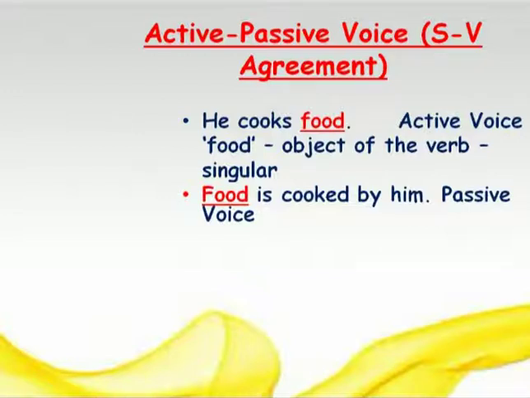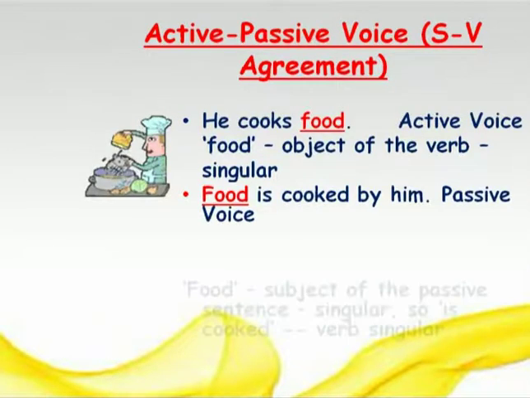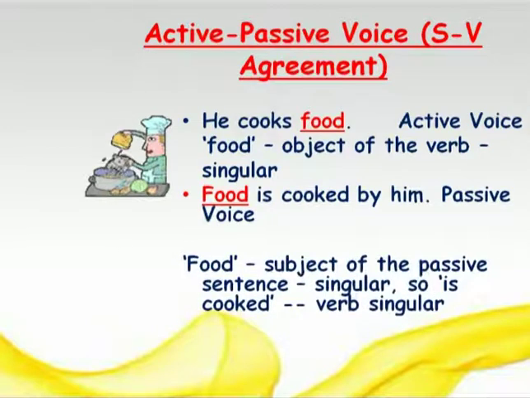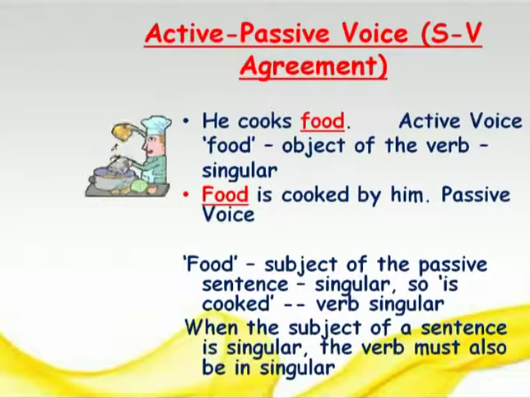We used is with food because food is singular. Food is the subject of the passive sentence, that is singular, and that's why we make it is cooked, because the verb is in singular form. So when the subject of a sentence is singular, the verb must also be singular.